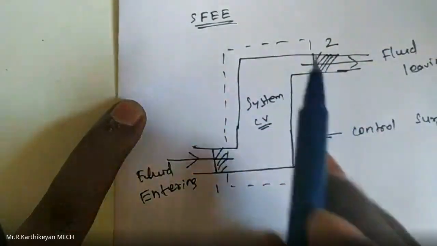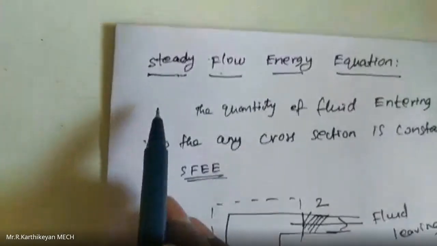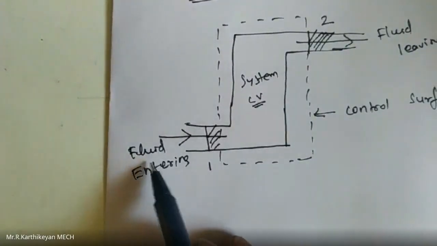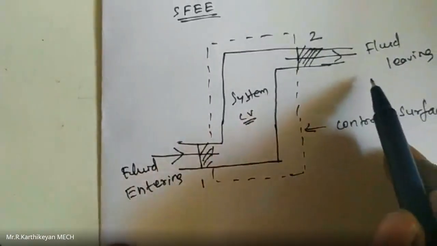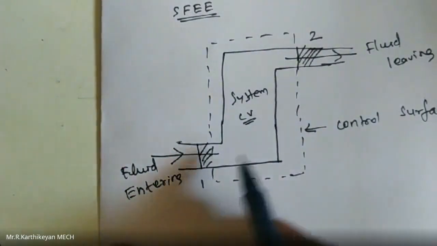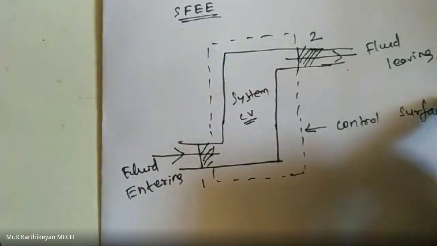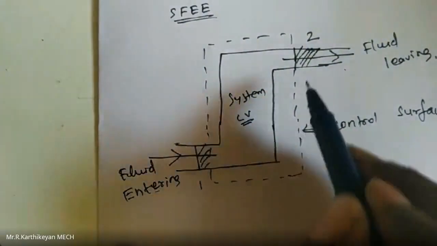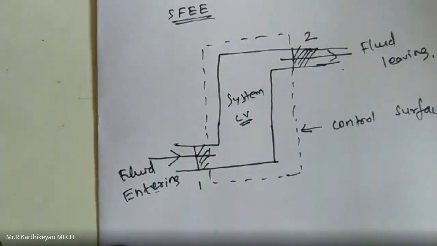According to the steady flow energy equation, the amount of fluid entering is equivalent to the amount of fluid leaving, or otherwise the energy entering into the system is equivalent to the energy leaving through the system.